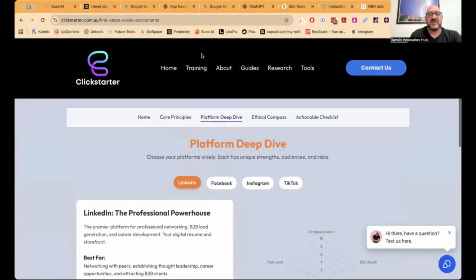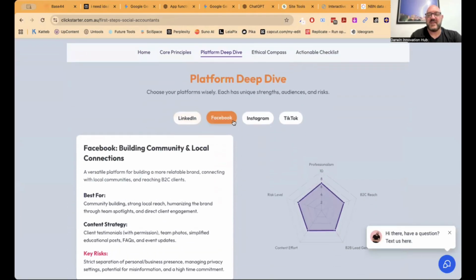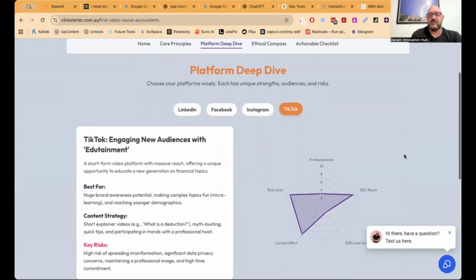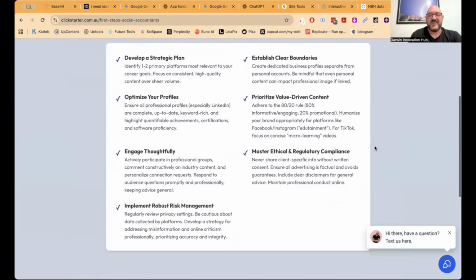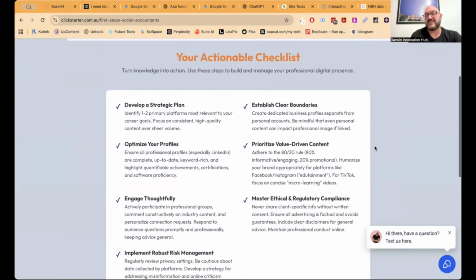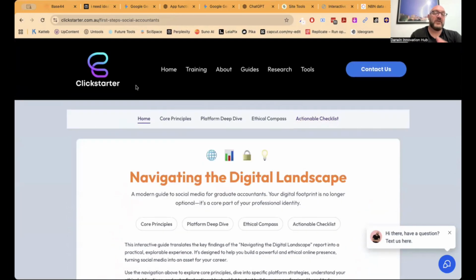This gives them something so much more interactive that they can see with graphs and graphics that move around and adjust according to what you're doing. Actionable checklists you can put in there as well, which give them what their next steps are. And that was based upon a presentation I gave to a bunch of future accountants who are volunteering in a tax clinic during tax time, to help out people who may not have much idea what they're doing in tax.